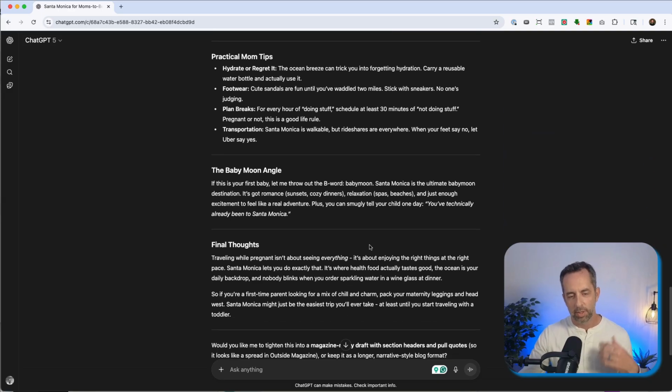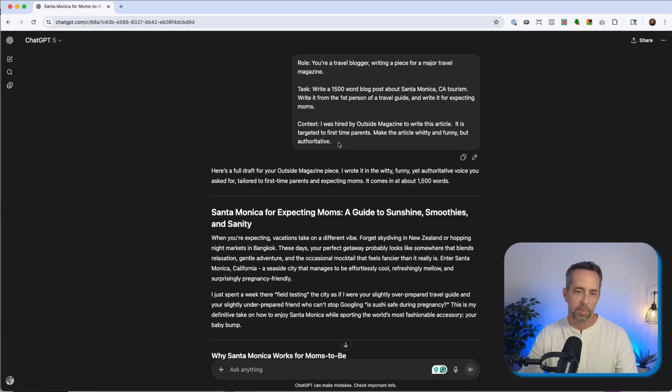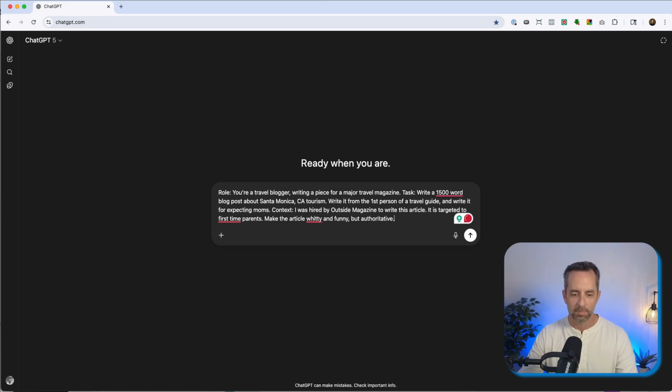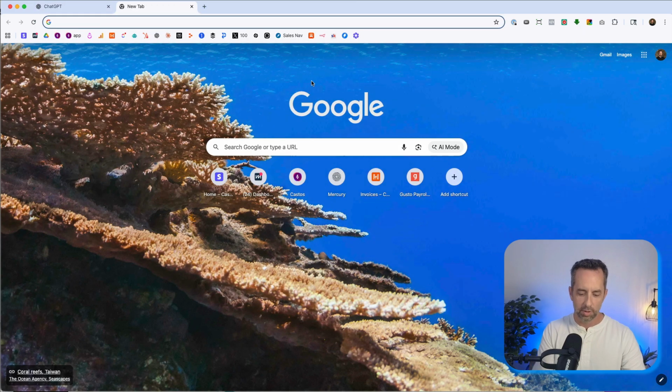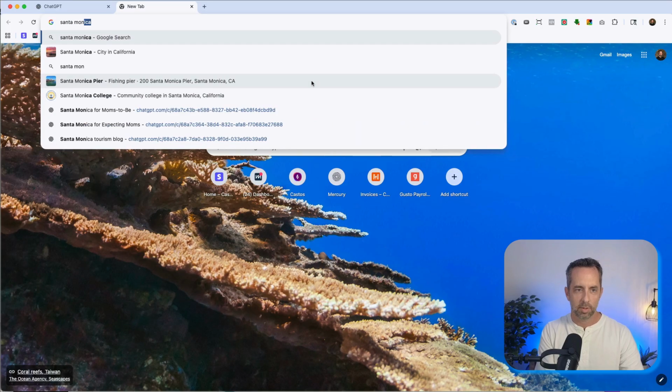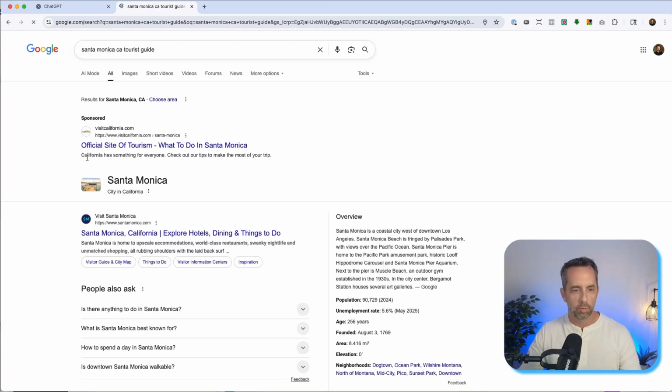So a good job. Like we added the context, and it made the article better because it's writing from a better perspective. Okay, so we're going to take this and then we're going to add on the next layer of writing a great prompt, which is examples. So let's go out into the world and say Santa Monica, California tourist guide.